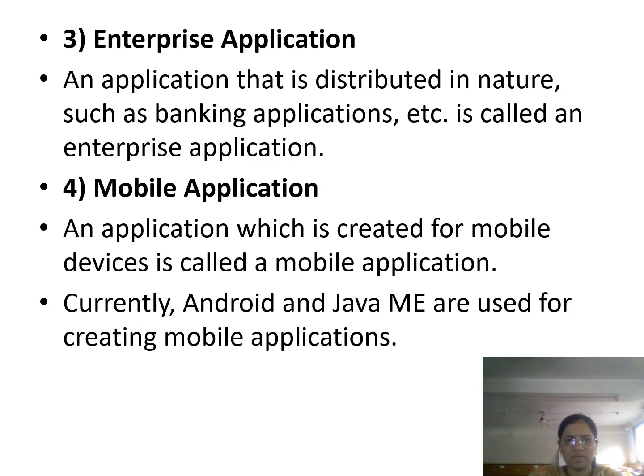The third application of Java programming is the enterprise application. It is distributed in nature, such as it is used in banking applications. Therefore, since it is used in enterprises, it is called an enterprise application. And the fourth application of Java programming is the mobile application. An application which is created for mobile devices is called a mobile application. Currently the Android operating system and Java ME are used for creating mobile applications. So these are the different applications of the Java programming language.